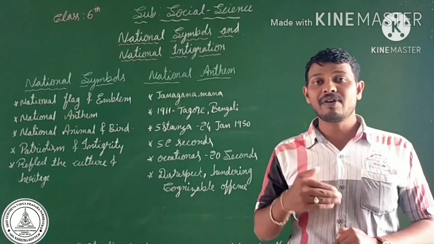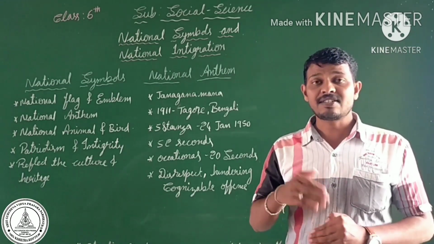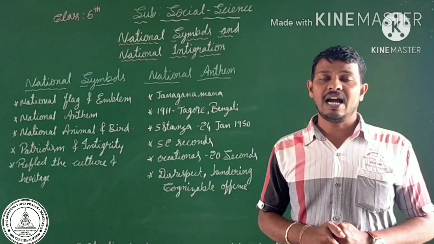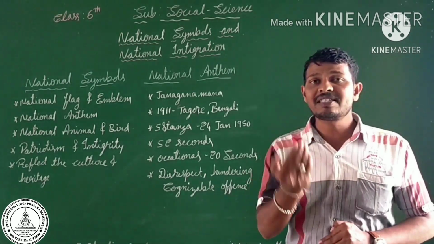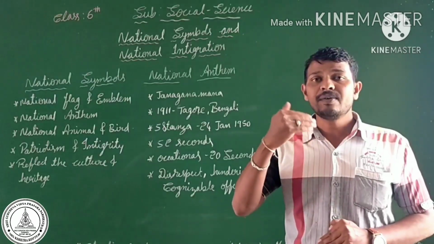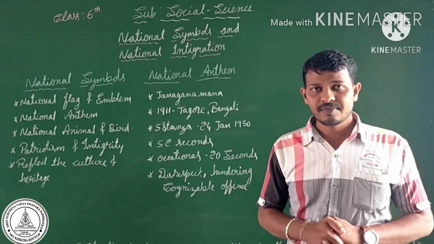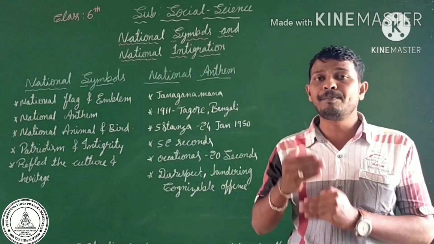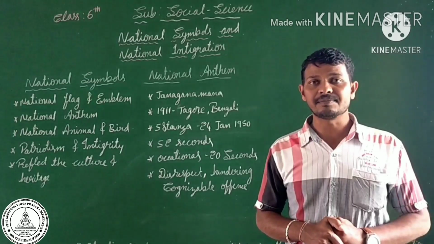Dear students, whenever we sing the national anthem, we should follow some rules. Stand erect and show discipline while singing the song, and follow flawless pronunciation. These are the 2 important rules we should follow whenever we sing the national anthem.